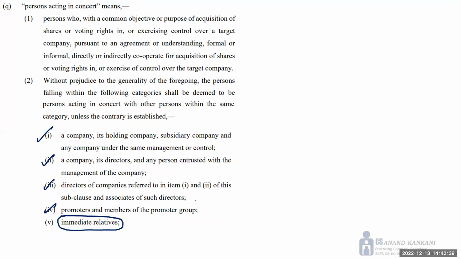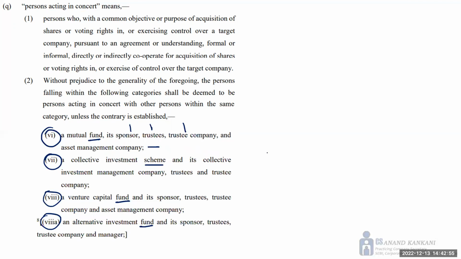So why have I segregated it this way? One, of course, it was the space constraint. And the second is, like this, you can actually understand and categorize the 1 to 4. You can also categorize as group company. If you want to recall it in the exam, I think you can just term it as group company, then immediate relative, and then you have this fund, right? All these can be categorized into one category, fund. Don't write it in the exam. I'm just telling you how you can remember. Okay, so fund: sponsor, trustee, trustee company, asset management company, manager. So this will be again helpful for you.